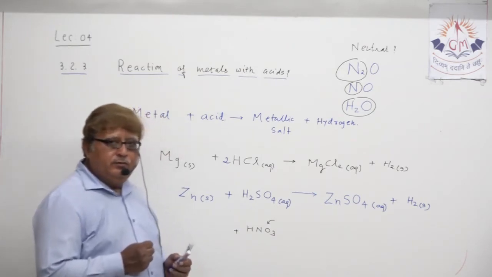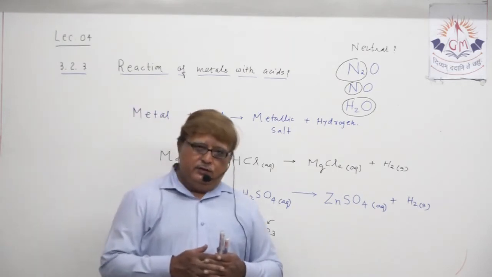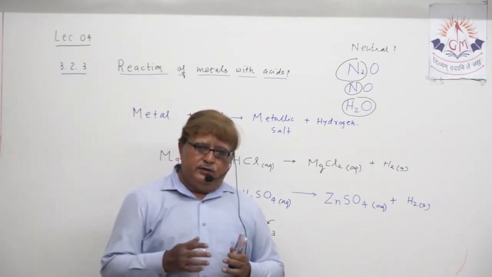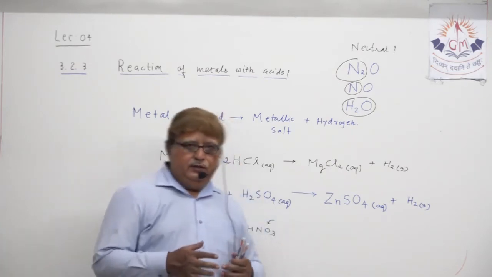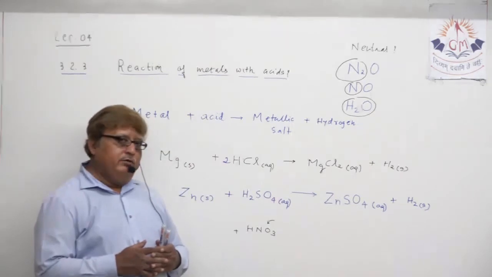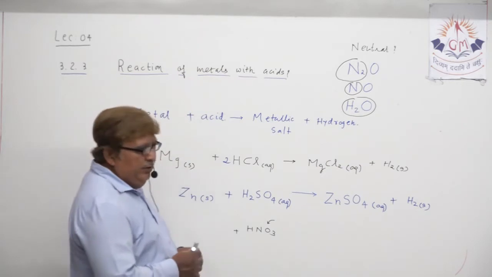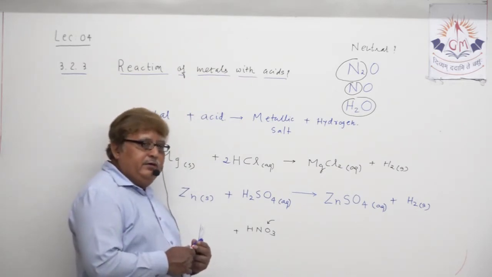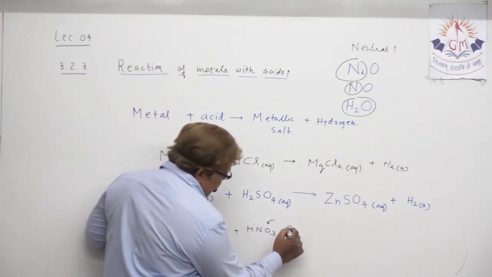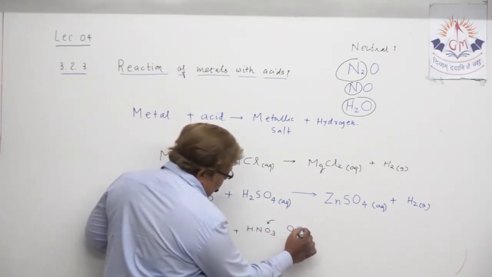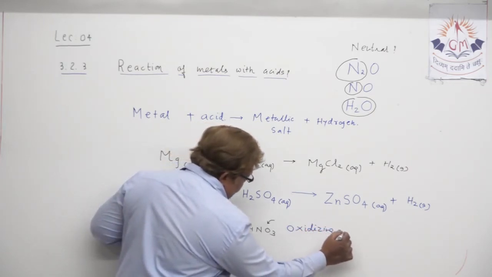So what happens if asked in exam, when any metal normally reacts with nitric acid, why does it not produce hydrogen gas? So one explanation to that fact is that nitric acid is a very strong oxidizing agent. Understand?